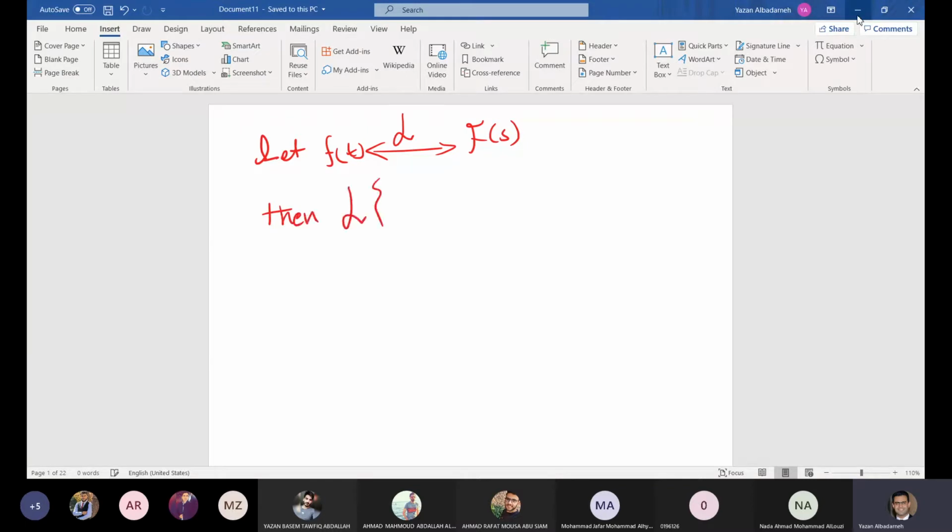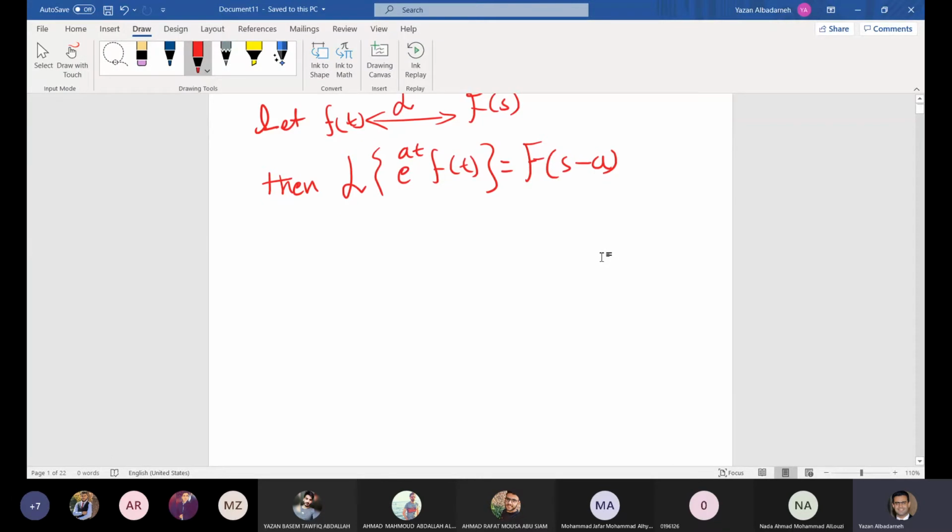The Laplace transform of e to the power at multiplied by f of t is equal to F of s minus a. And this is called frequency shifting, or shifting in the s domain. So in order to shift the function F of s by a units in the frequency domain, or in the s domain, all you have to do is to multiply the function f of t by e to the power at. Now let me prove this result.